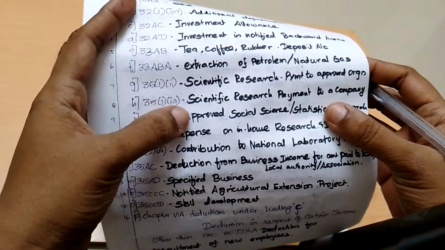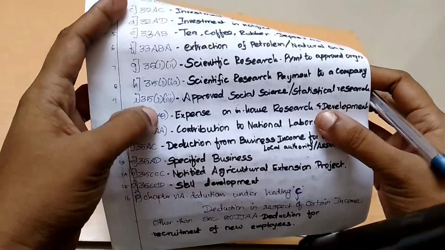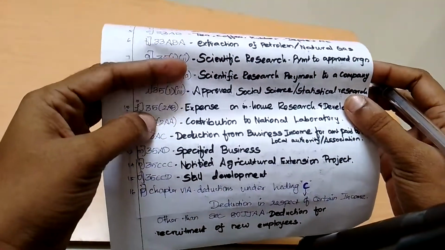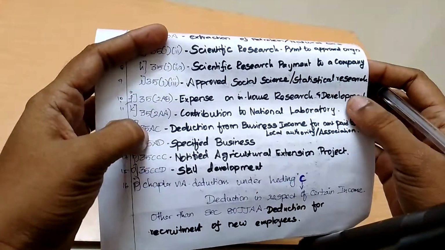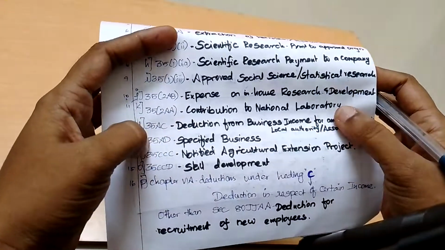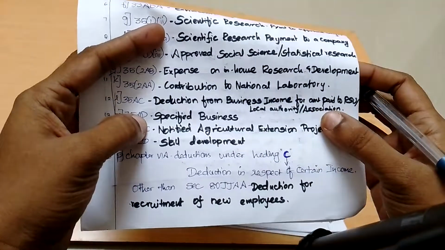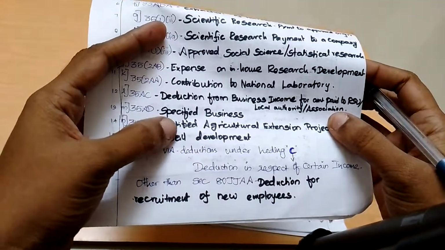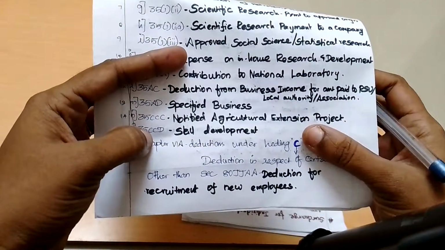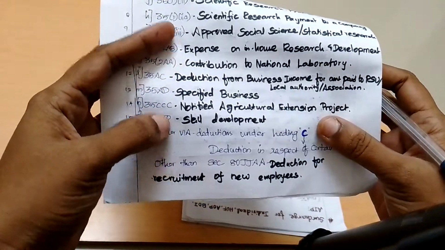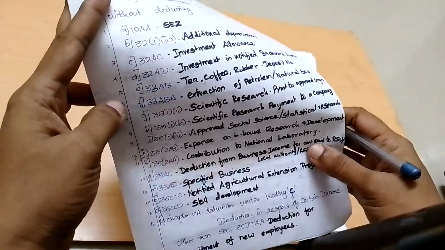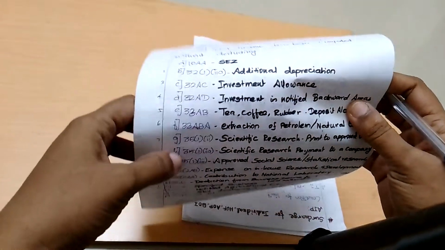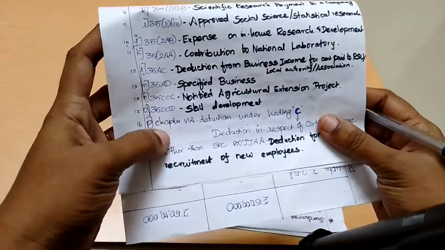35(1)(iia) scientific research payment to a company. 35(1)(iii) approved social science or statistical research. 35(2AB) expense on in-house research and development. 35(2AA) contribution to national laboratory. 35AC deduction from business income for amount paid to public sector unit or local authority or association. 35AD specified business. 35CCC notified agricultural extension project. 35CCD skill development projects. So around 16 sections, we have to compute the total income without deducting these 16 deduction sections. And also Chapter VIA deduction.